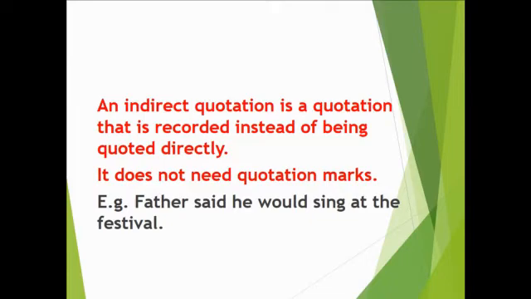You are only reporting what someone said or what somebody had said. For example, father said he will sing at the festival. Here, there are no quotation marks. Why? Because it only reports what father said.